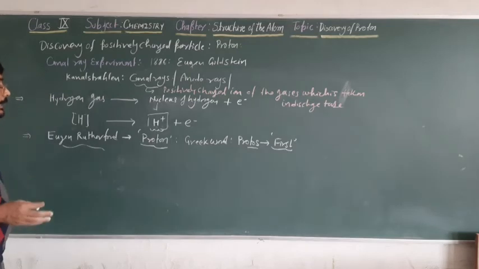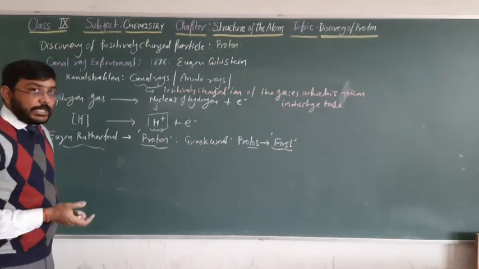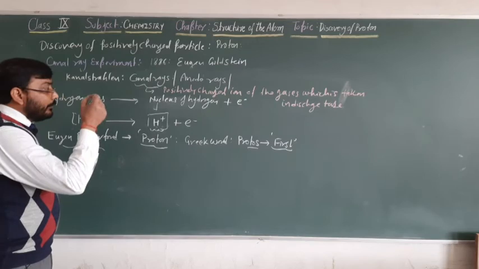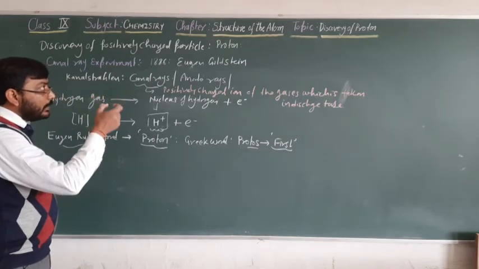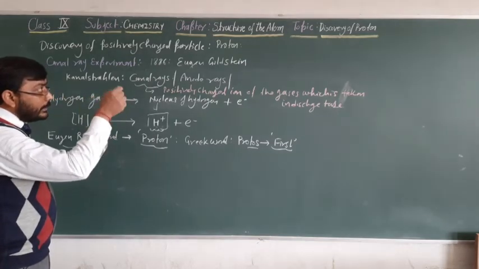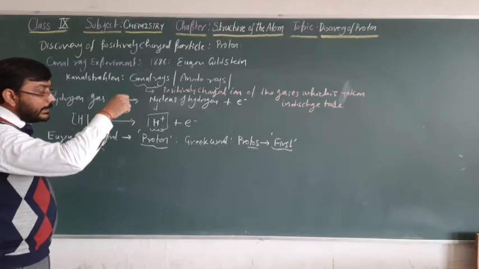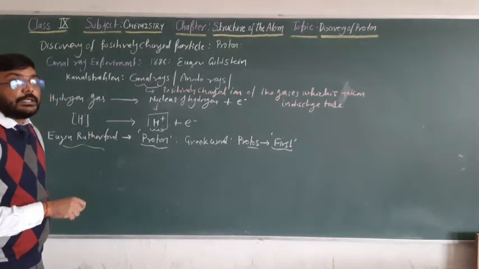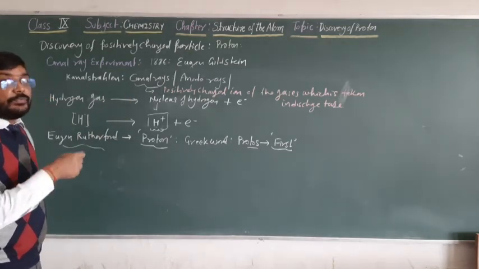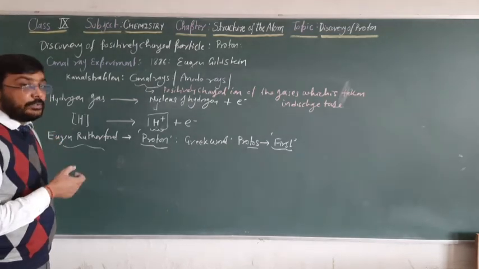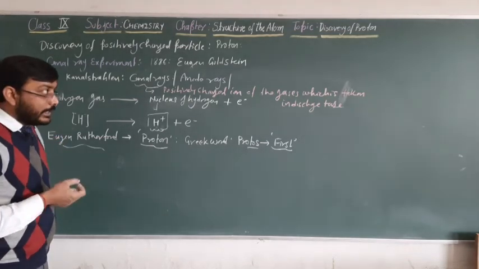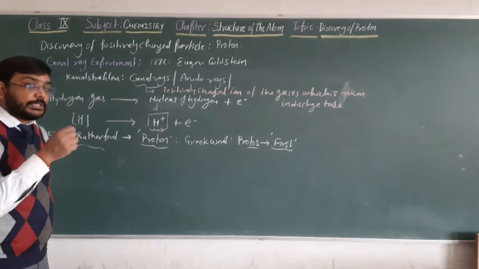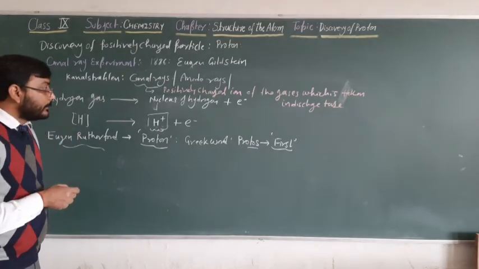In such a way the word proton came into existence, and we got the proton, a positively charged particle present in the nucleus of atoms. Later on, through a number of experiments, it was concluded that this positively charged particle is present inside the nucleus.